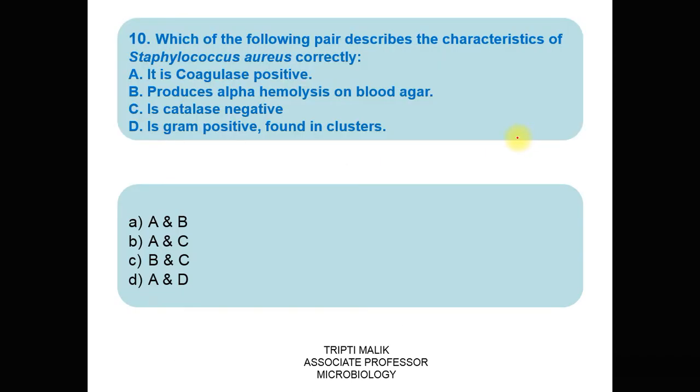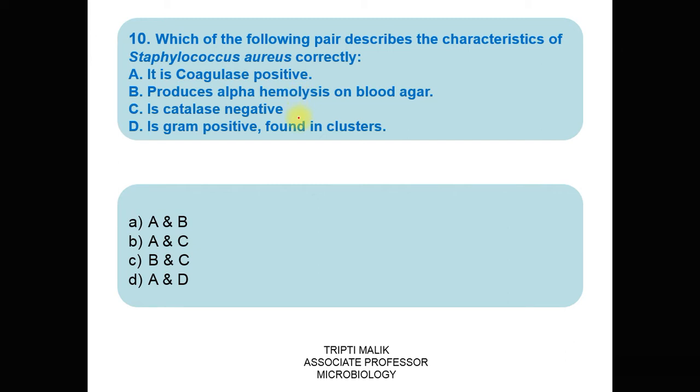Question number 10. Which of the following pair describes the characteristics of Staphylococcus aureus correctly? A. It is coagulase positive. B. Produces alpha hemolysis on blood agar. C. Is catalase negative. D. Is gram positive, found in clusters.